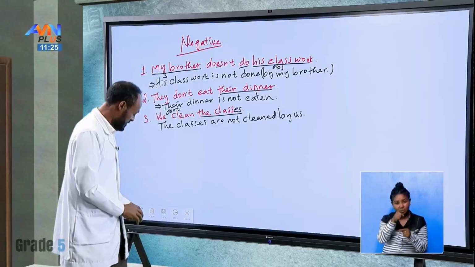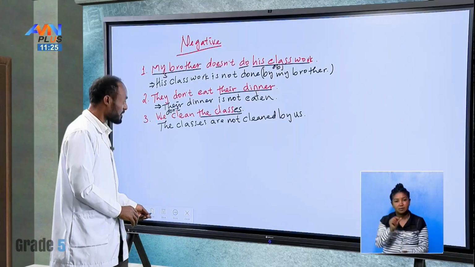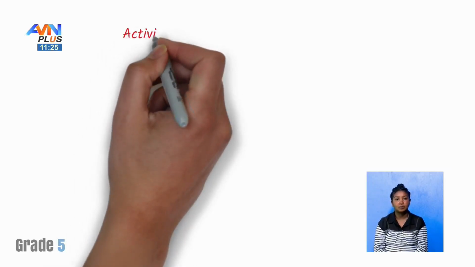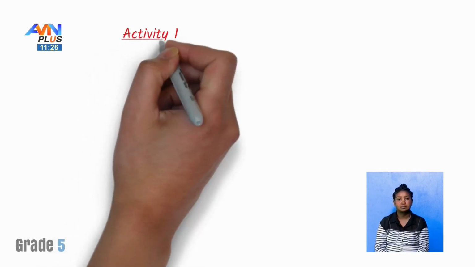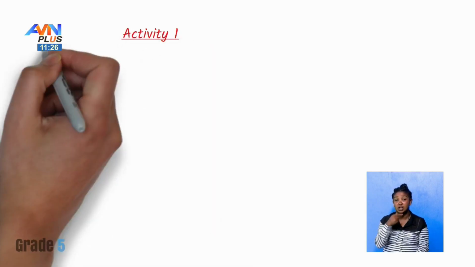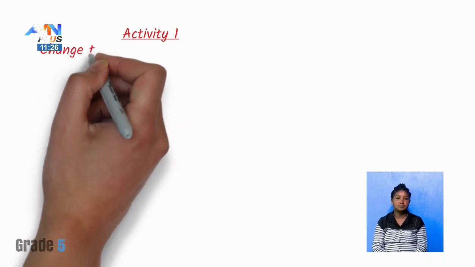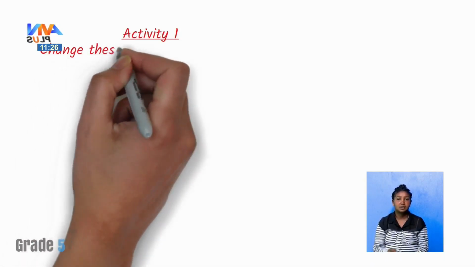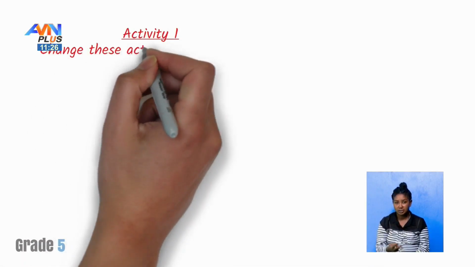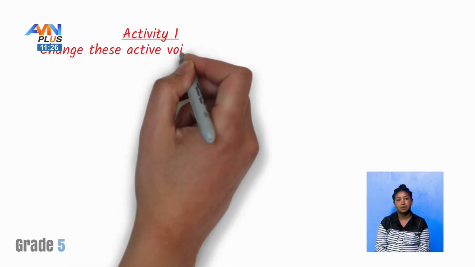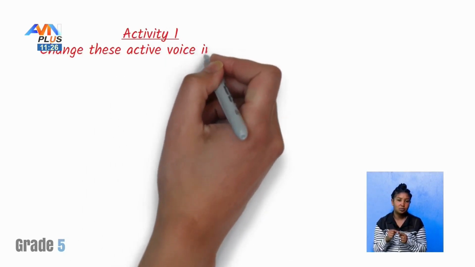Good, now I want to give you an activity. We should be done within a few minutes. Activity 1. The instruction says here, change this active voice into passive voice.